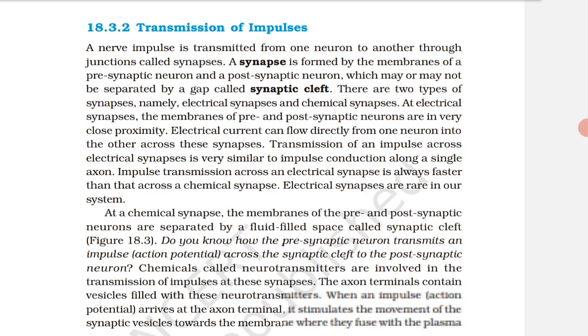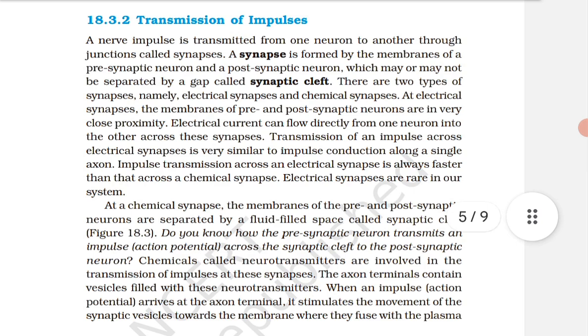At a chemical synapse, the membranes of the pre- and the postsynaptic neurons are separated by a fluid-filled space called the synaptic cleft. Do you know how the presynaptic neuron transmits an impulse, that is, an action potential, across the synaptic cleft to the postsynaptic neuron? Chemicals called neurotransmitters are involved in the transmission of the impulses at these synapses.